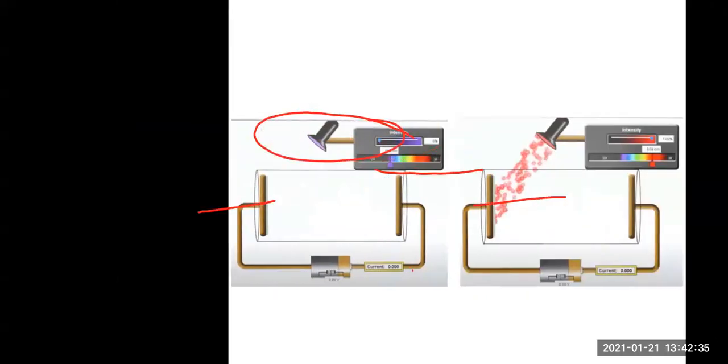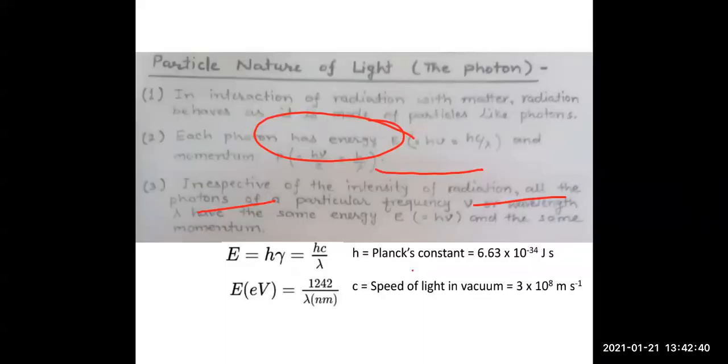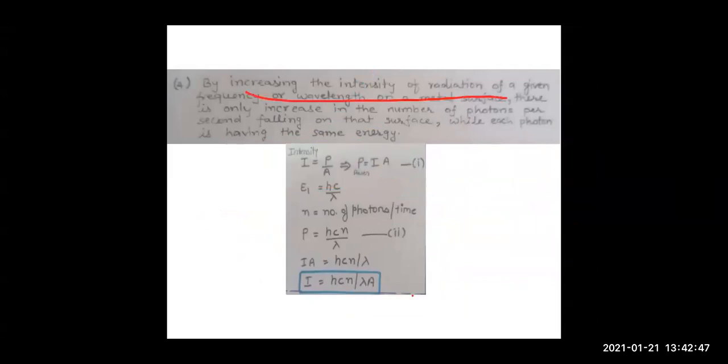Now let's talk about another important term, and that is the fourth property, that is increasing the intensity of radiation. Suppose we increase the intensity of the radiation, right? So when you, children, increase the intensity of the radiation of given frequency and wavelength, there is only an increase in the number of photons which are falling per second on that, while each photon is having the same energy. So it is again the same thing.